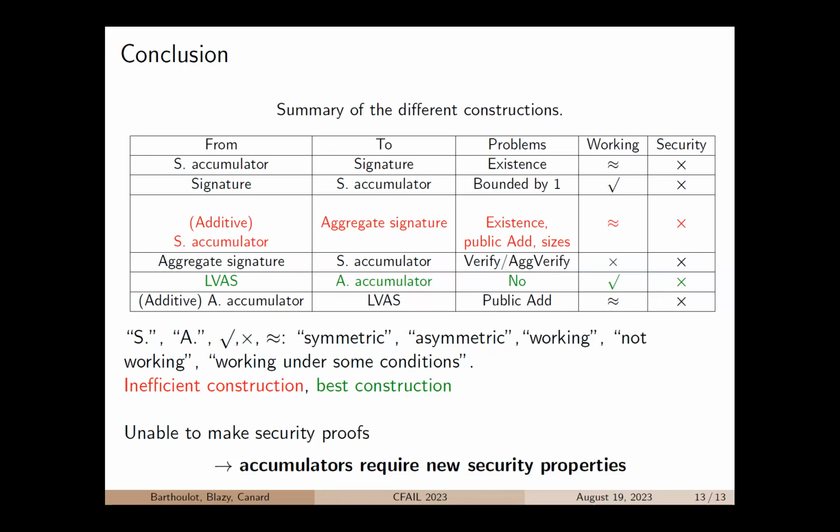So I'm afraid that both are different, but to be honest, I need a little bit more time to look at authorities accumulators primitive, if it can exist and if it will be the same as the multi-signer setting for LVIS scheme.